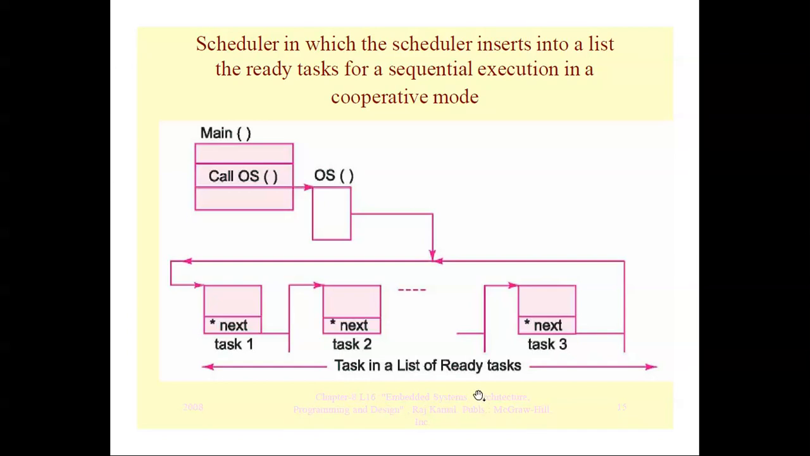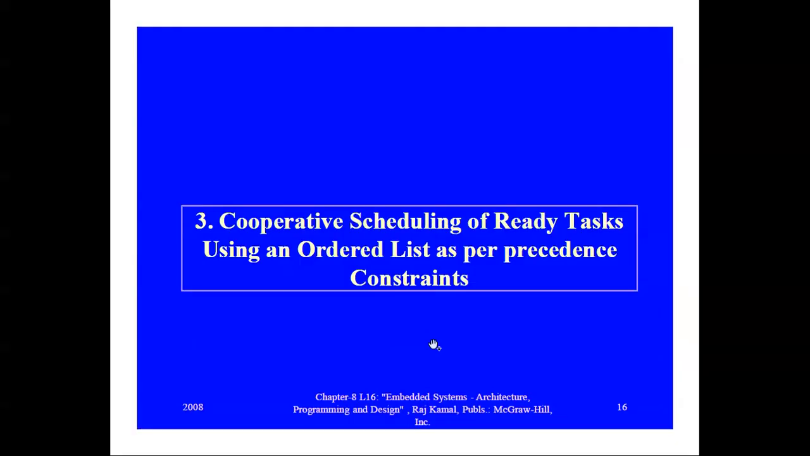They are put in a list. Okay. Here also, whenever task 1 is completed, only then task 2 is started, then task 3. So they are in the cooperative mode. So next, these are the various different types of cooperative scheduling model.